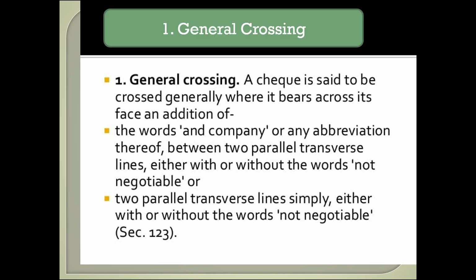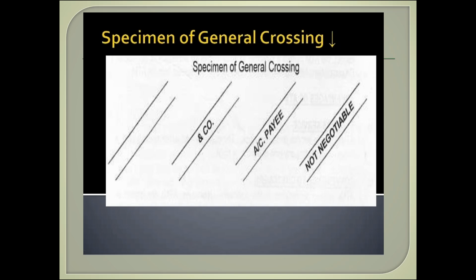First, general crossing. A check is said to be crossed generally where it bears across its face an addition of the words "and company" or any abbreviation thereof between two parallel transverse lines, either with or without the words "not negotiable", or two parallel transverse lines simply, either with or without the words "not negotiable". Specimen of general crossing. The lines must be drawn parallel and transverse. It means that they should be arranged in a crosswise direction. They should not be straight lines. The lines are generally drawn on the left hand side. The words "not negotiable" may be added to a crossing. The words "and company" may be written in between the lines.